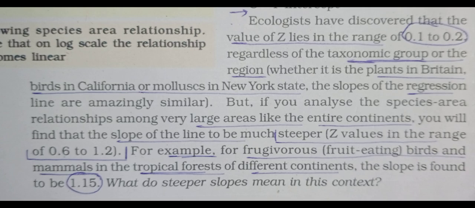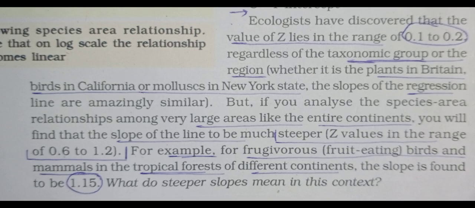But second example, if you analyze the species area relationships among a very large area like the entire continent, you will find that the slope of the line is much steeper. So now see, the shape will be changed, steeper, and the Z value in the range of 0.6 to 1.2.